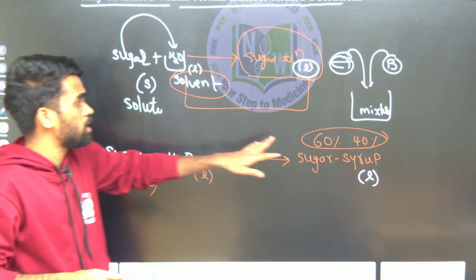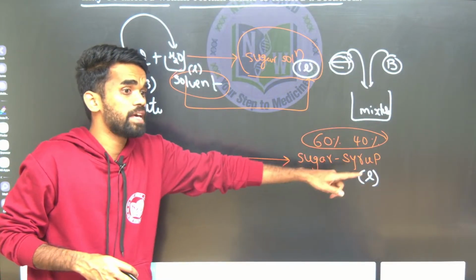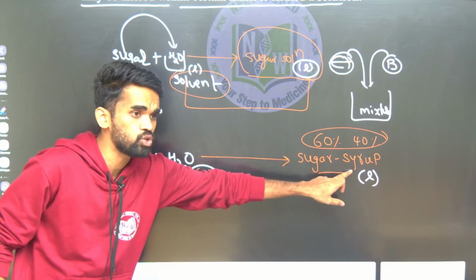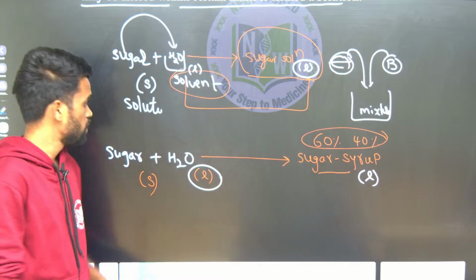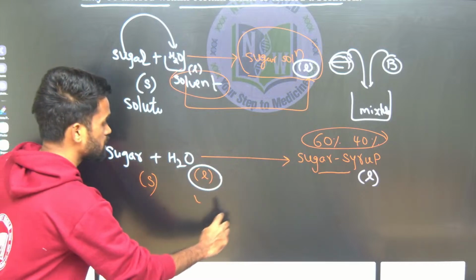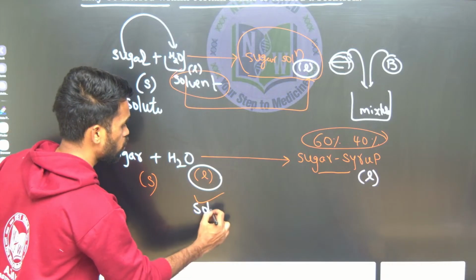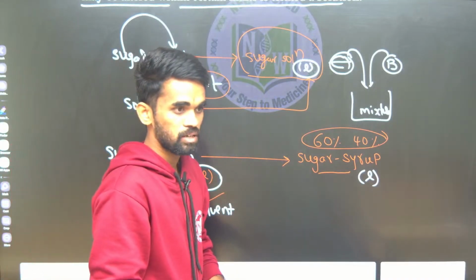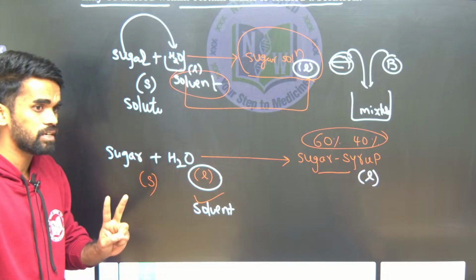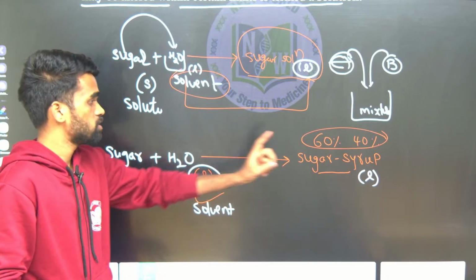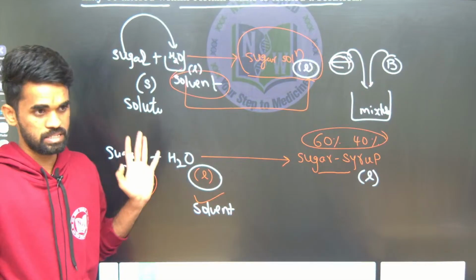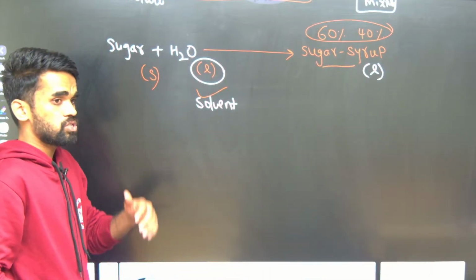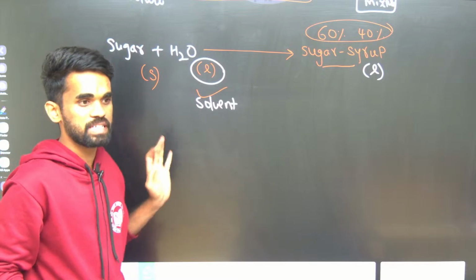I am not considering which is the major quantity. I am saying look at their physical states first. The one which has the same physical state as our solution will be considered as the solvent. So what is our solvent in this? H2O, water is our solvent. Hope this is clear. We need to consider state first. What is the first factor to identify solute and solvent? Look at their physical state. The solution and solvent should have the same physical state. That's it.